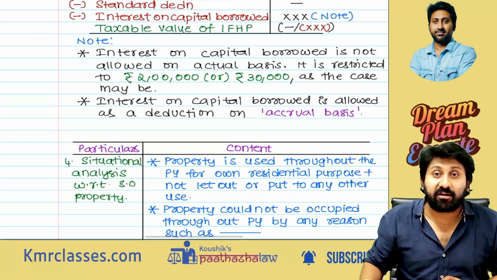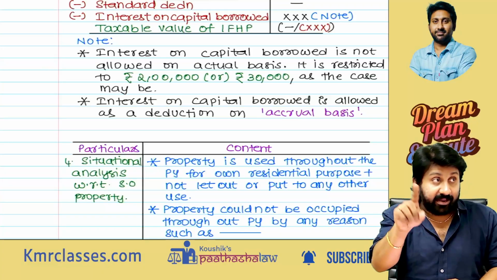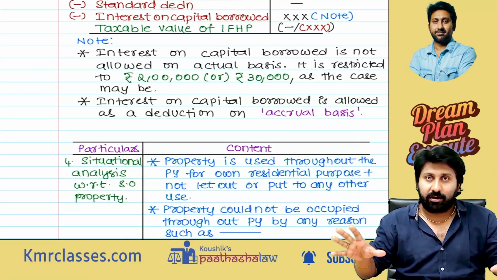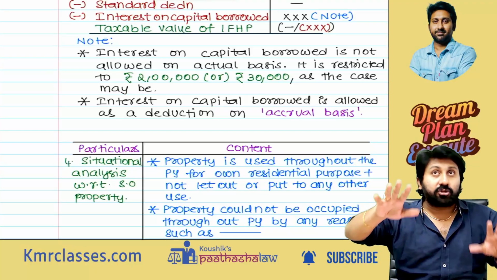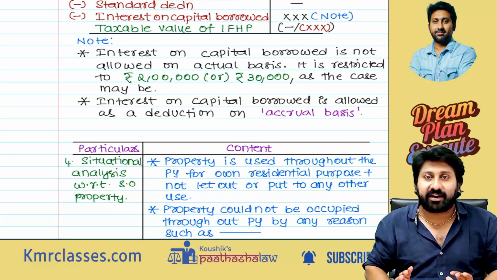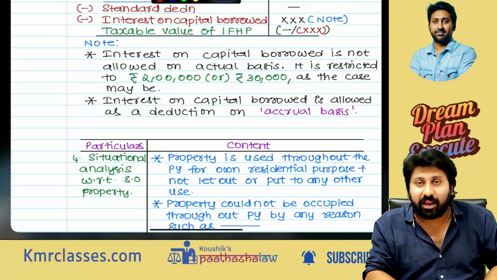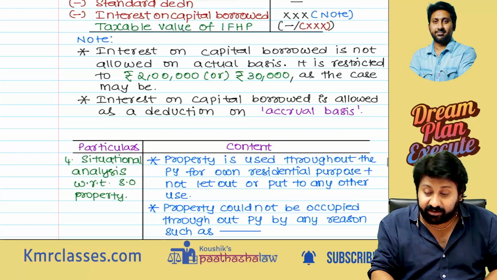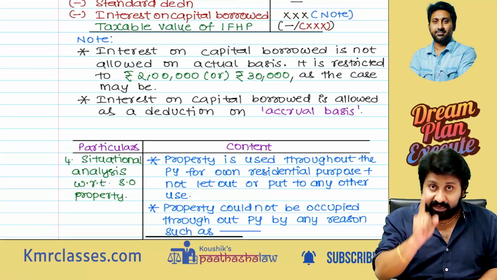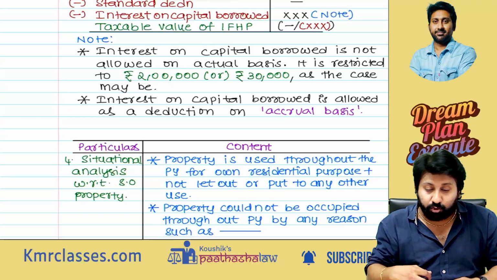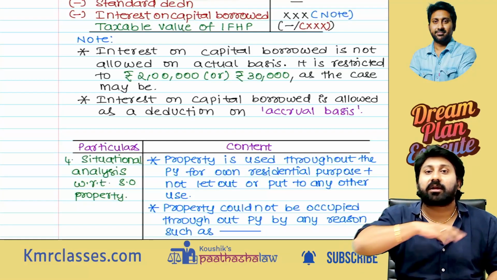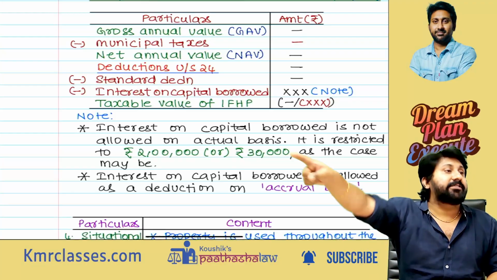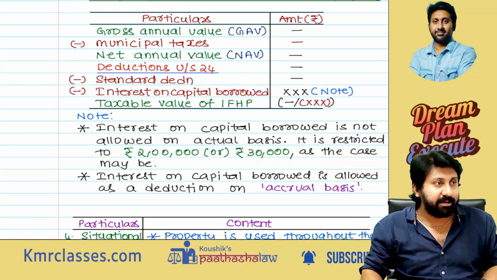Okay, how much will I allow? This is for self-occupied property, not for let out property. Let out property, if there is a shopping mall, a person gave it on rent, 1000 crores revenue he will generate. If you give only 2 lakh or 30,000, where to keep it? Therefore, when I give 2 lakh or 30,000, if the house property is used for self-occupancy or is completely vacant, then also I am giving deduction. That should be restricted to 2 lakh or 30,000 as the case may be.